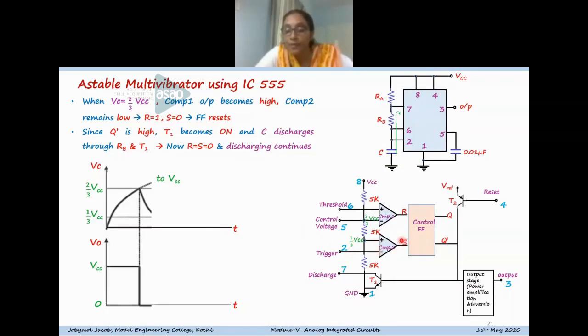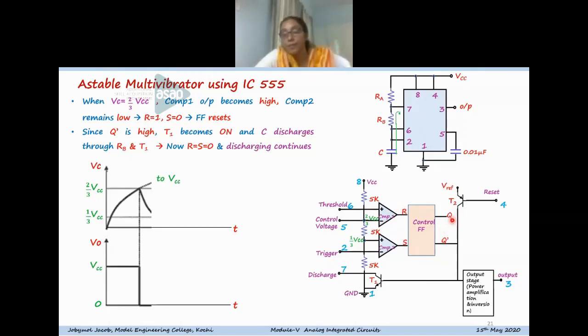Also, S will be in 0 condition. And when the threshold pin has a higher potential, meaning the non-inverting terminal of the first comparator is high, the output becomes high, so that reset becomes 1, R is equal to 1 and S equal to 0, so the control flip-flop is reset.